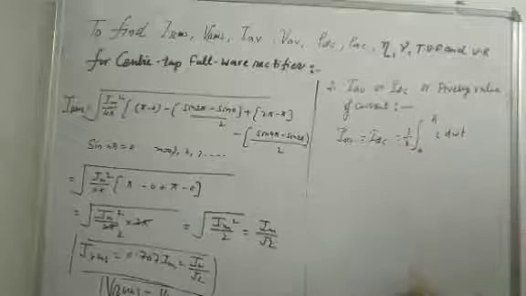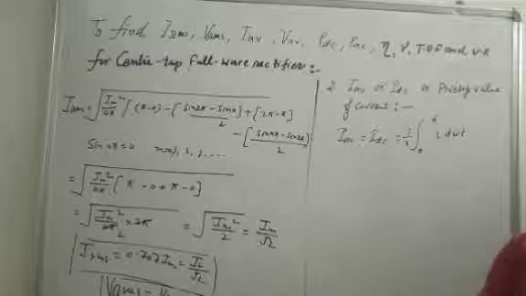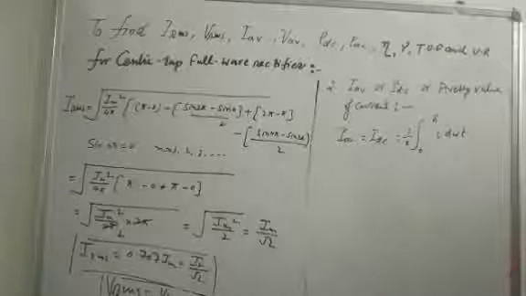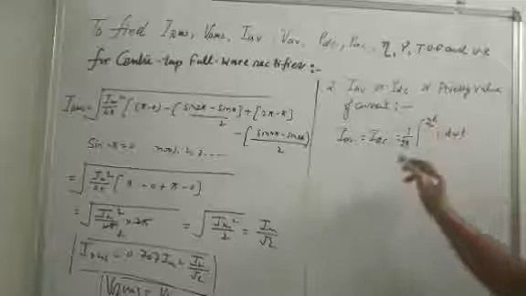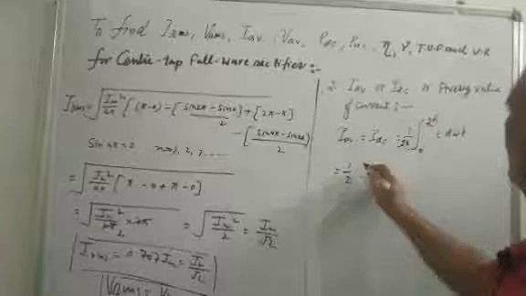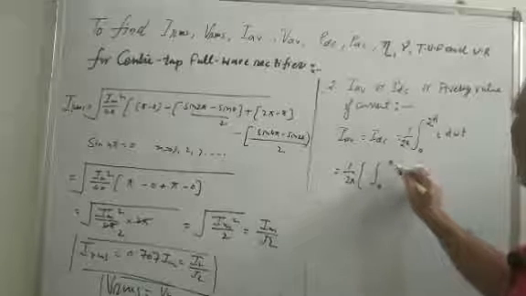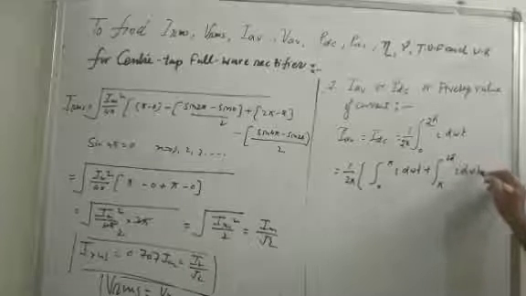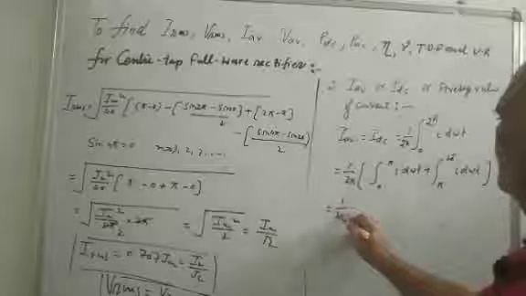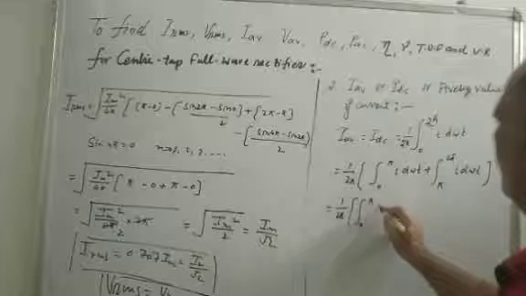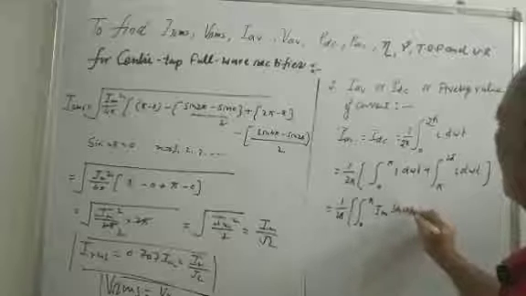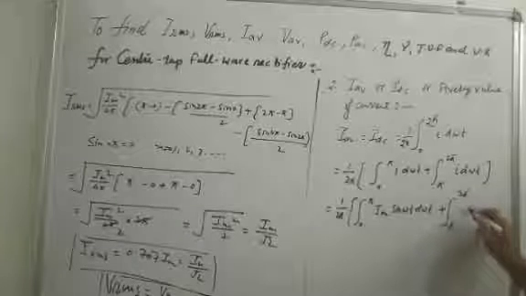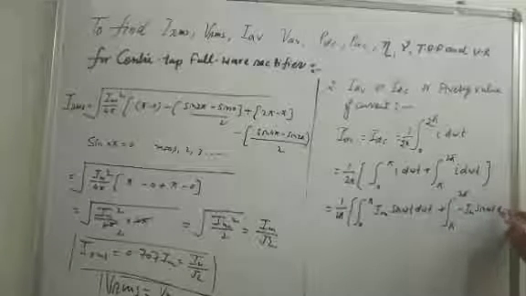So take 1 upon pi of the average value 0 to pi, and this is equal to, or you can take 2 pi also, no problem. 1 upon 2 pi, divide the limit 0 to pi I d omega t plus pi to 2 pi I d omega t, is equal to 1 upon 2 pi limit 0 to pi, substituting the value of I in the positive half cycle, positive, and in the negative half cycle, pi to 2 pi, minus Im sin omega t d omega t.